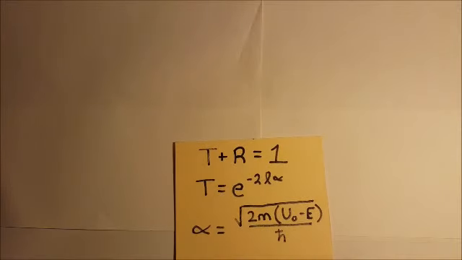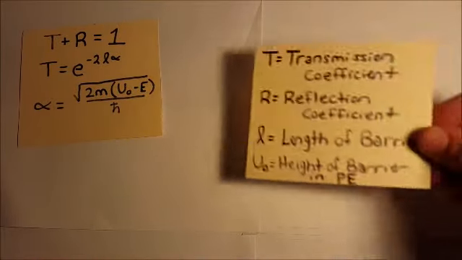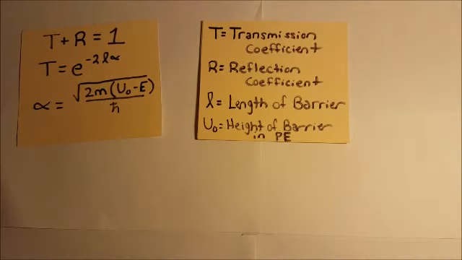Physicists have figured out that the probability of a particle tunneling is actually predictable using these three equations. T plus R equals 1, T equals e to the negative 2 times L times alpha, and alpha equals the square root of 2m times (U naught minus E) all over h bar. To make sense of this gibberish, the T is the transmission coefficient. This represents the fraction of particles that tunnel through a given barrier.